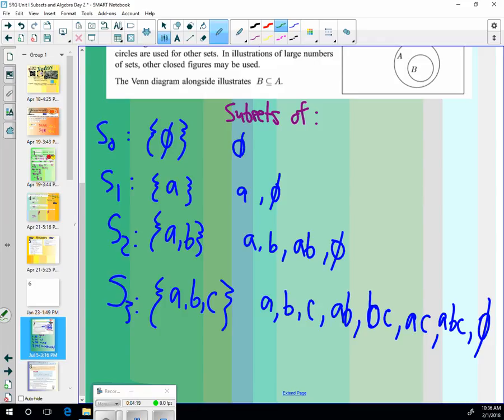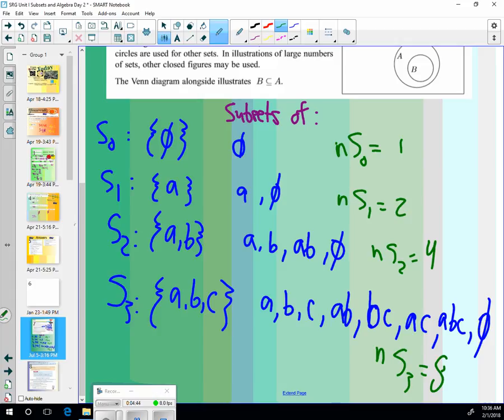Now, let's look at the numbers here. The number of subsets in S0 is how much? 1. What is it for S1? 2. What is it for S2? 4. N of S3 was how many? What do you expect it to be? 8? Is it 8?